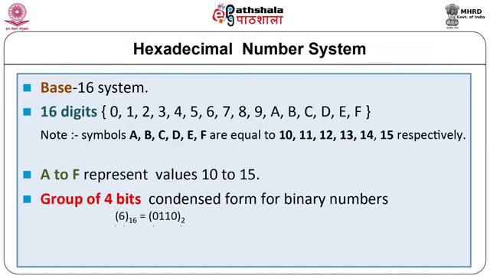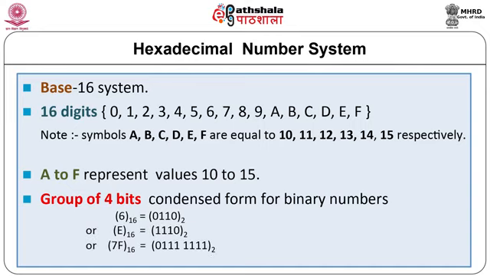Hexadecimal number is a group of 4 bits condensed form of binary. So for example, 6 in hexadecimal can be represented as 0110 in binary.